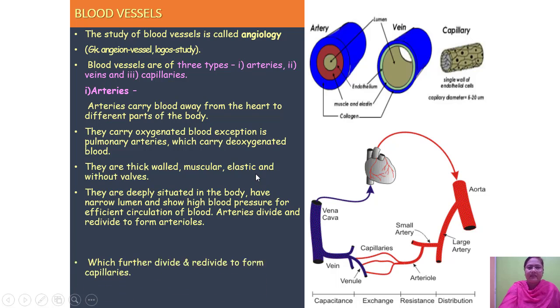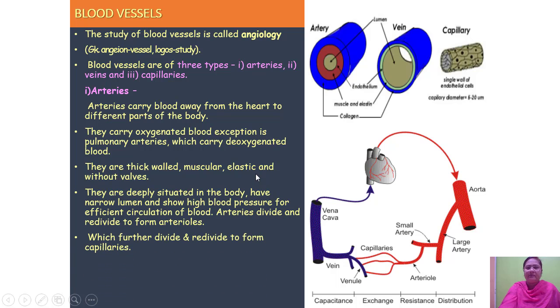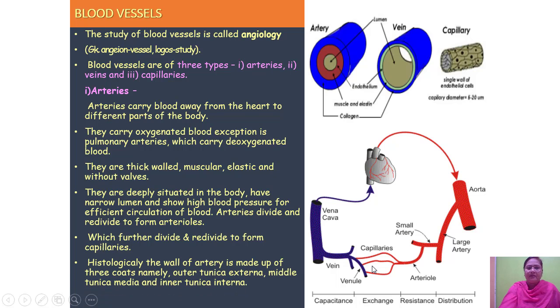Then next, these arteries divide and redivide to form the capillaries, that is the small vessels. They are called capillaries. Then histologically the wall of the artery is made up of three coats.